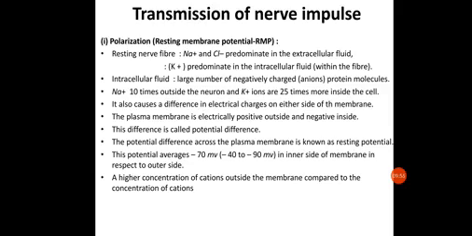The most accepted mechanism of nerve impulse was proposed by Hodgkin and Huxley. The mechanism of impulse conduction given by them is the ionic theory. So note it down: the ionic theory of nerve impulse conduction was given by Hodgkin and Huxley.